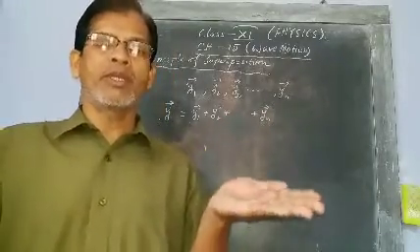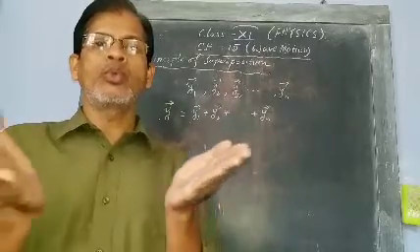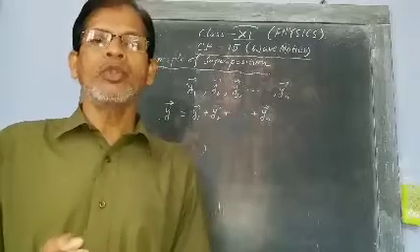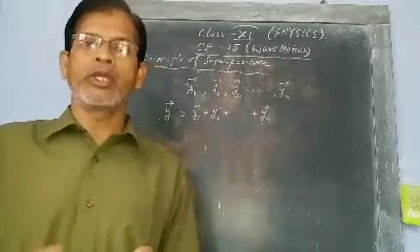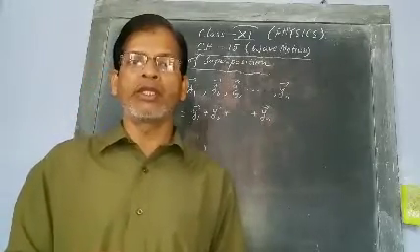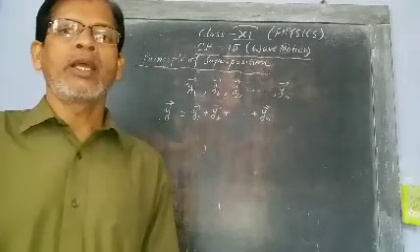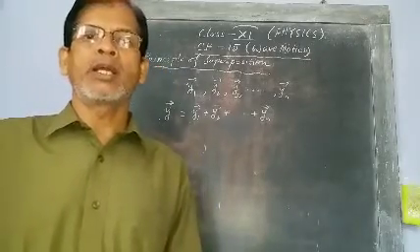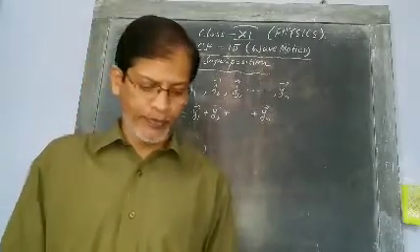Superposition principle means overlap between two or more waves. Clear? When two or more waves superimpose, then the displacement at any time t at any point will be equal to the vector sum of the displacements of the individual waves.